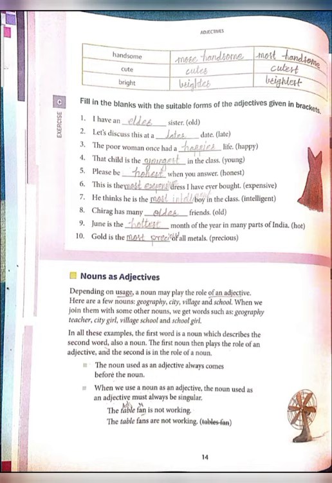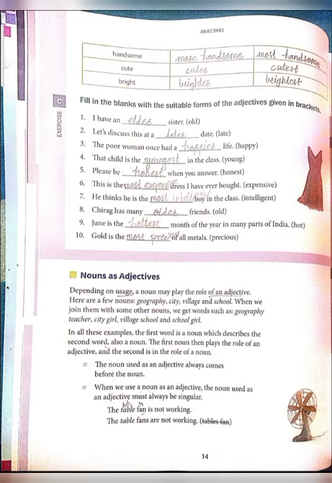Superlative degree would come. Gold is the dash of all metals. In this example also gold is compared with all the metals, so you have to write the superlative degree here. And what word has been given? Precious. So what will come? Most precious. Yes. Now let's learn nouns as adjectives.